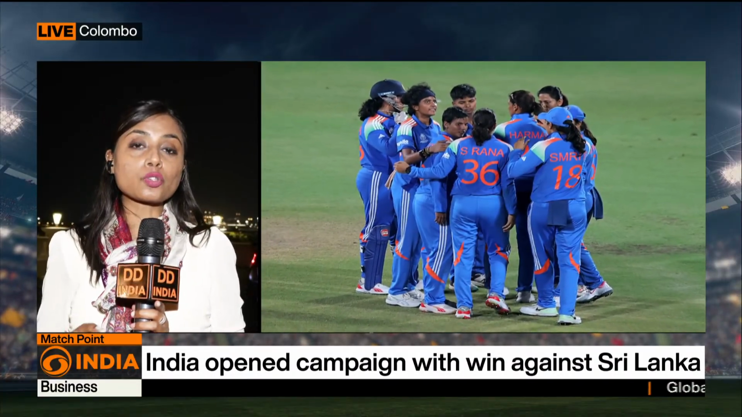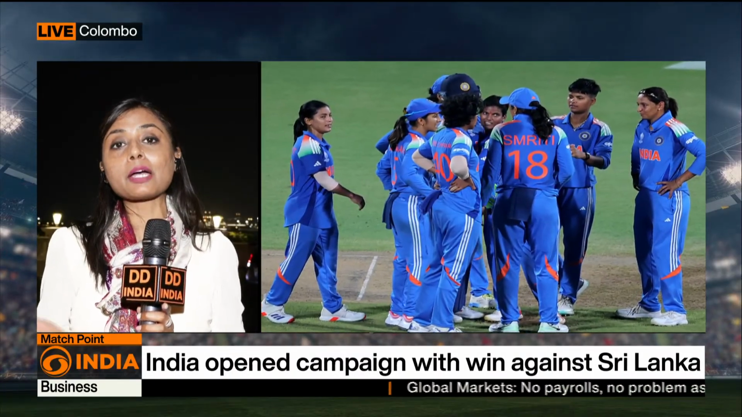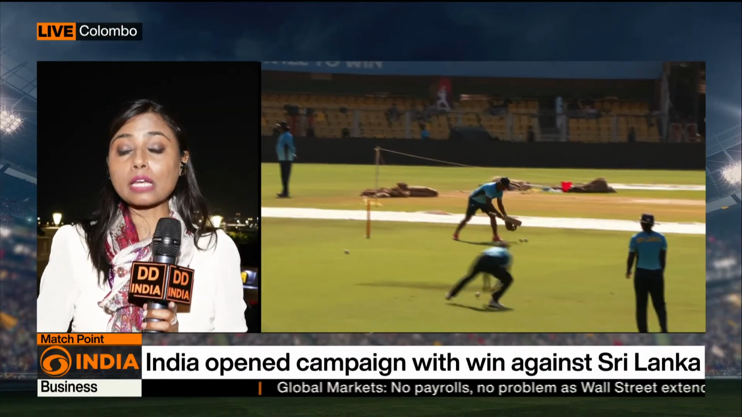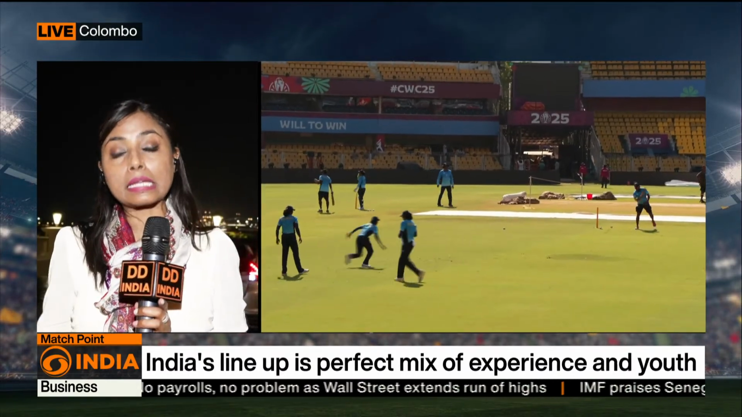When we talk about tomorrow's encounter, Team India is not at all complacent, but again, it is a very easy match to win against Team Pakistan. But the real question is, would that performance really help against Team England and against Team Australia?